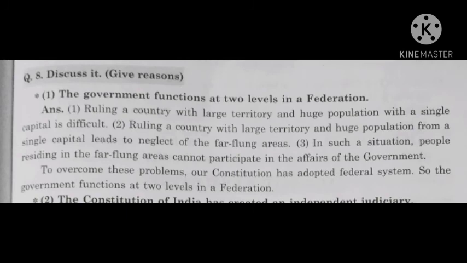Next question, give reasons. First one, the government functions at two levels in a federation. Answer, first point, ruling a country with large territory and huge population with a single capital is difficult. Second, ruling a country with large territory and huge population from a single capital leads to neglect of the far-flung area. Third, in such a situation, people residing in the far-flung area cannot participate in the affairs of the government. To overcome these problems, our constitution has adopted the federal system, so the government functions at two levels in a federation.